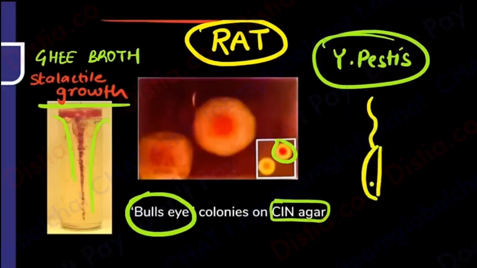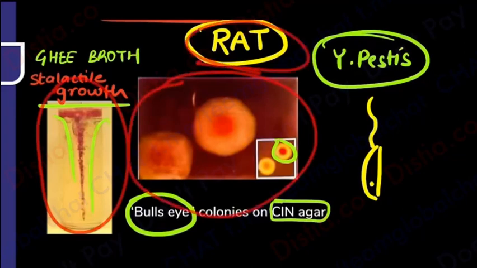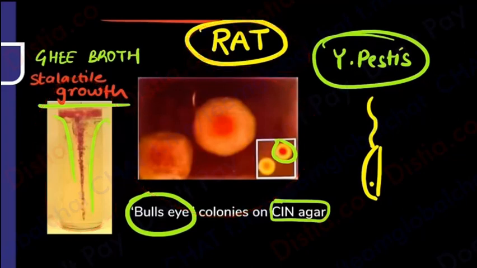So stalactite, something hanging. They always show you a hanging rat, and if they want to catch the rat, they put a cheese or something. That's how they show you for mice and all. So they put a cheese, or the Tom and Jerry one, and they trap it, meaning bullseye. Bullseye for catching the rat, and hanging rat, that is, I've caught it, stalactite growth. So stalactite growth and bullseye is for the rat disease, and that is going to be your Yersinia pestis.